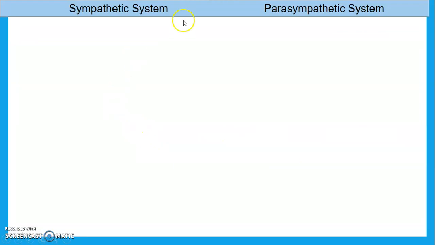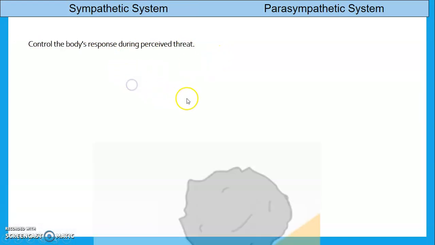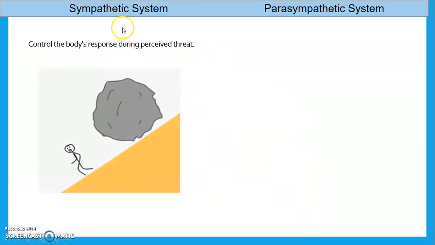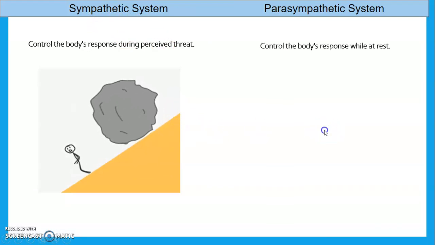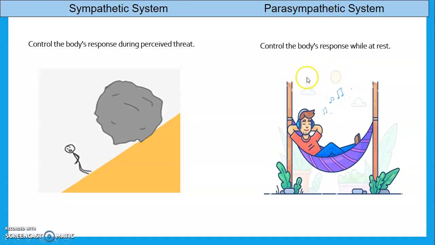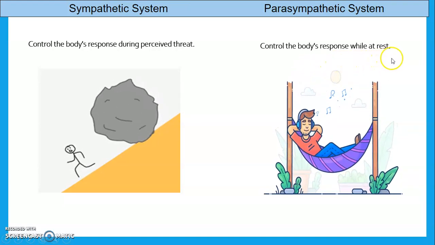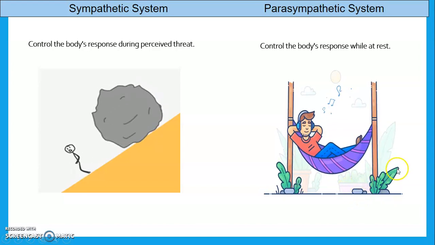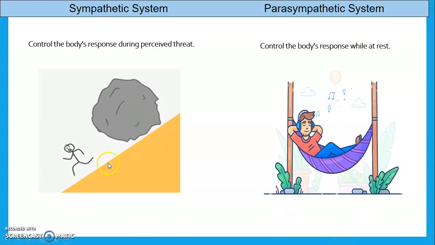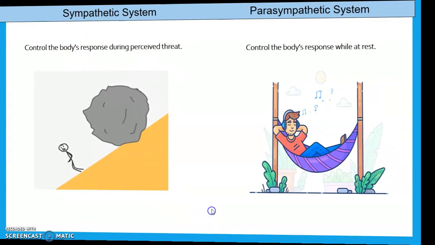Then we see the basic difference between the sympathetic and parasympathetic system. The sympathetic system controls the body's response during a perceived threat. Whenever a person is in a perceived threat, at that time the sympathetic system is activated. The parasympathetic system is the body's response while at rest. When the person is in a rest condition, the parasympathetic system is activated. At a threat, the sympathetic system is activated.